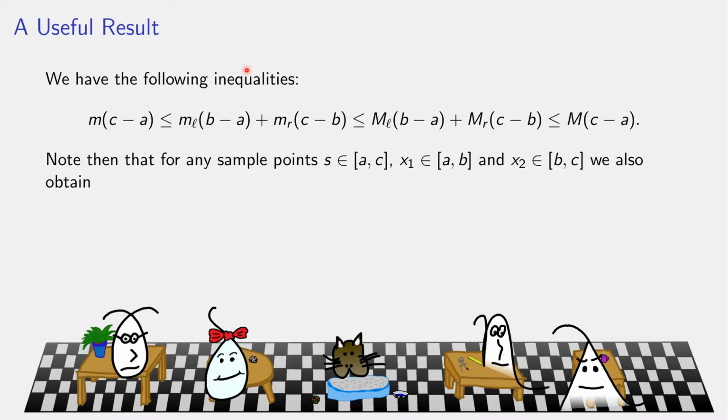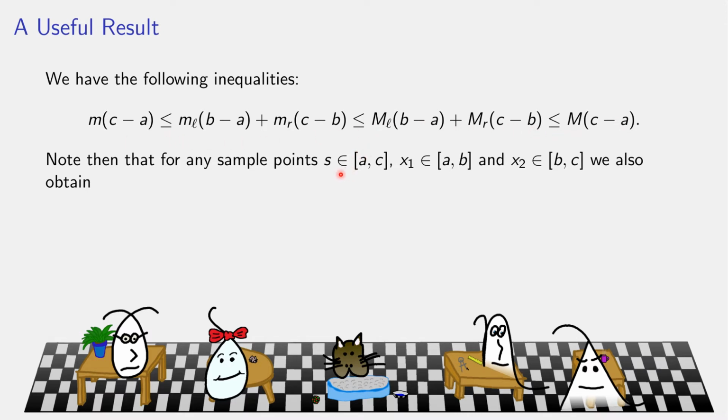The inf on the left is less than or equal to the sup on the left. The inf on the right is less than or equal to the sup on the right. Then you would say the sup on the left is less than or equal to the overall sup. The sup on the right is less than or equal to the overall sup. So each of these can be replaced with a less than or equal to capital M. Then you could collect them together and cancel out the b's and get here. So here is an overall set of inequalities that we have.